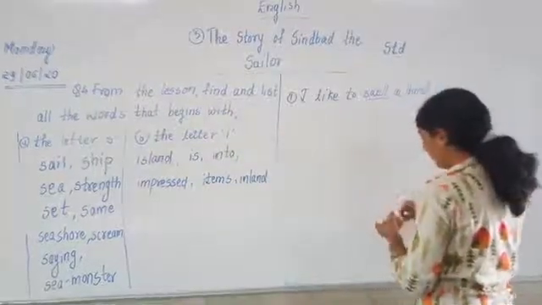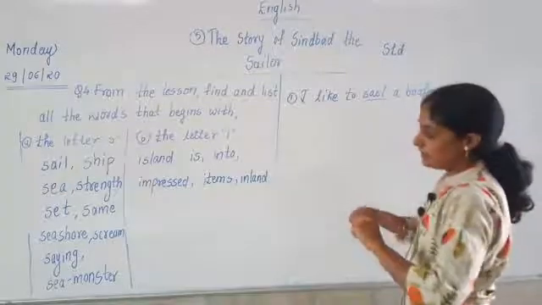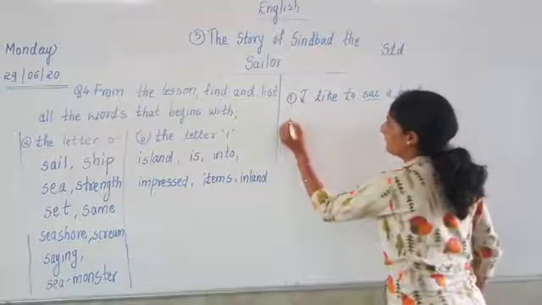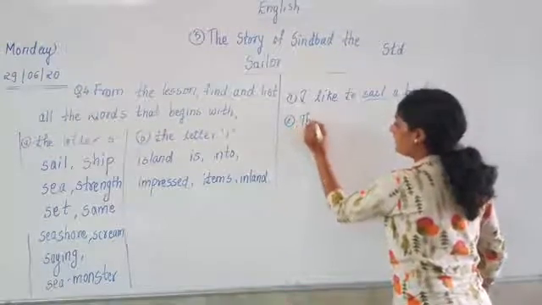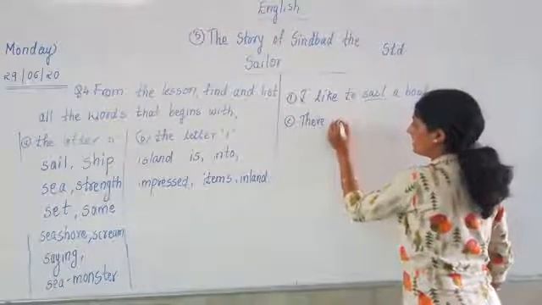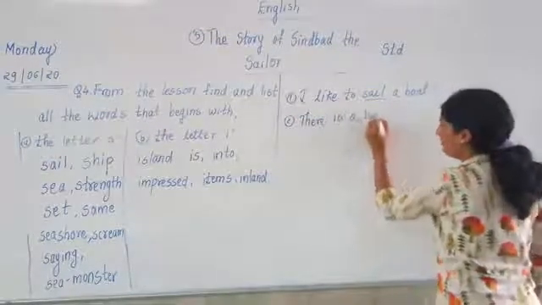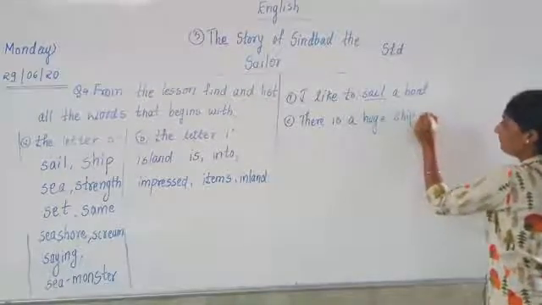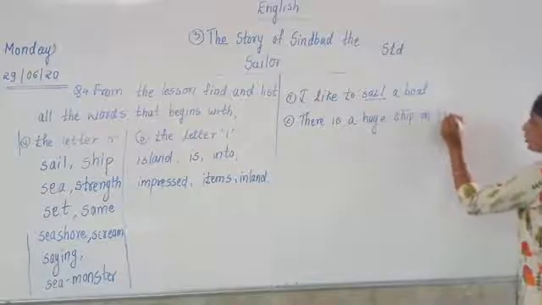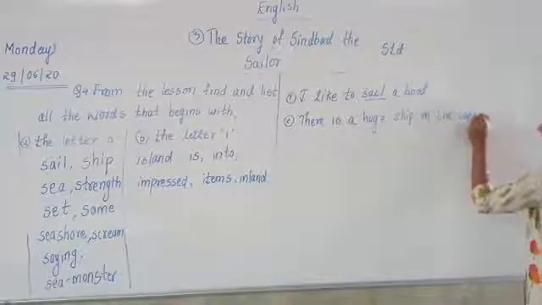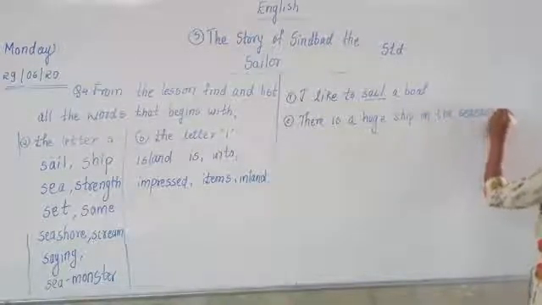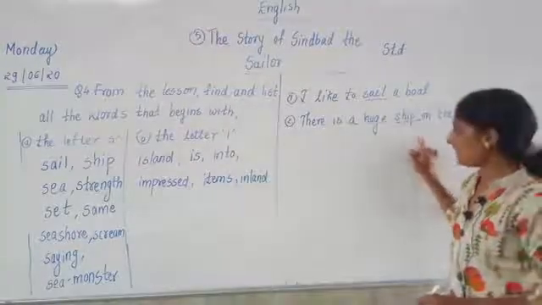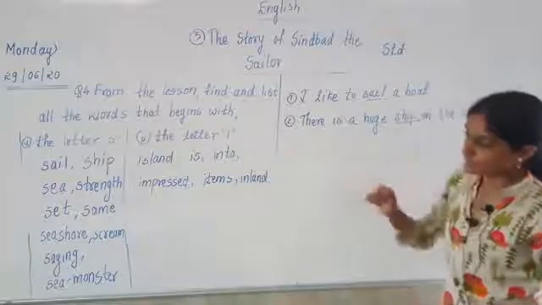Ship word. Come on. S-H-I-P, ship. There is a huge ship on the seashore. We have written the ship word in the sentence. Yes, we have written. Next one is sea.